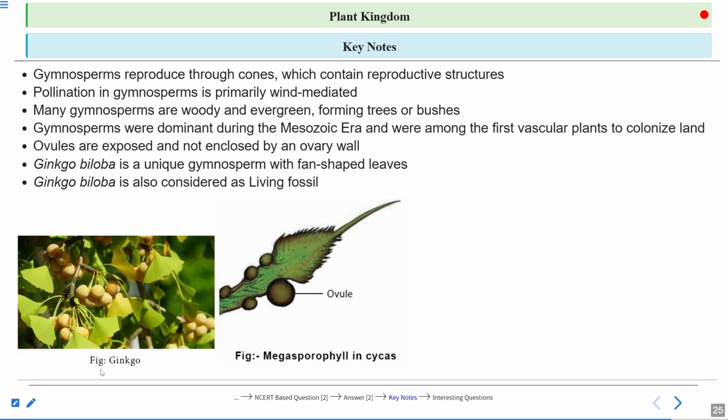Here you can see, this is the ginkgo tree. You can see the fan-shaped leaves. And this is the megasporophyll in the case of cycas. These are the ovules. Ovules are exposed and not enclosed by the ovary wall, so these ovules are not covered by any fruit or ovary-like structure.